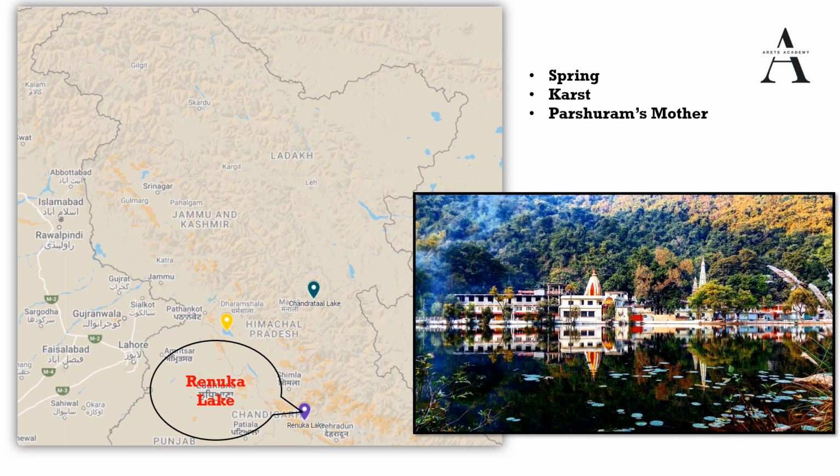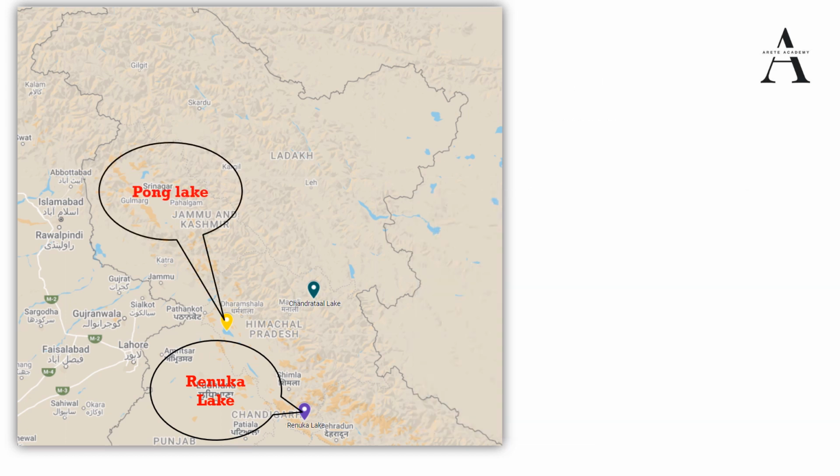The lake has high religious significance, and the name comes from Renuka, the mother of the Hindu sage Parshuram. Parshuram ji we know, and his mother's name was Renuka. Next we have the other lake, which is Pong Lake. Pong Lake is also known as the Maharana Pratap Sagar Lake, and it is basically a water storage reservoir created in 1975 on the Beas River in the low foothills of the Himalayas. That is the importance of Pong Dam. Now it has become one of the important sites for migratory species, flamingos.